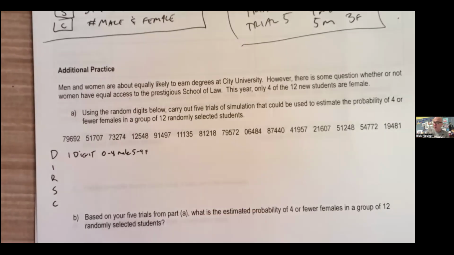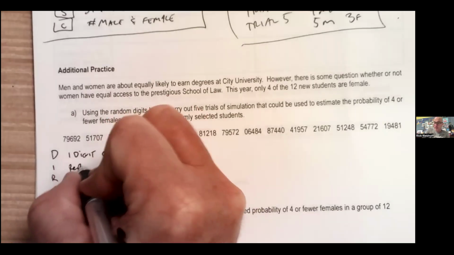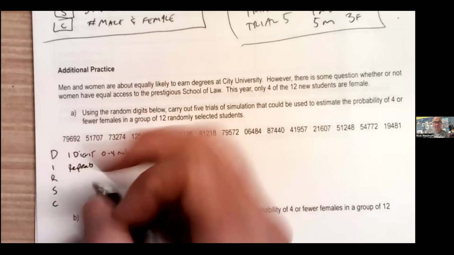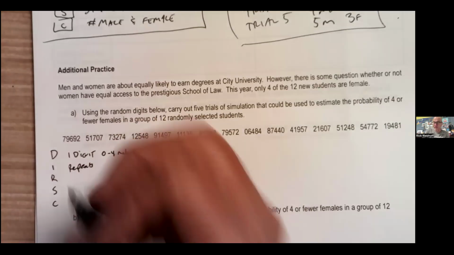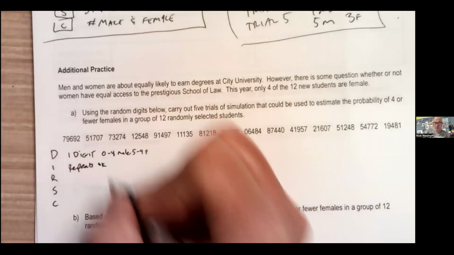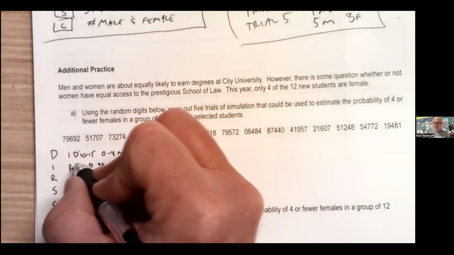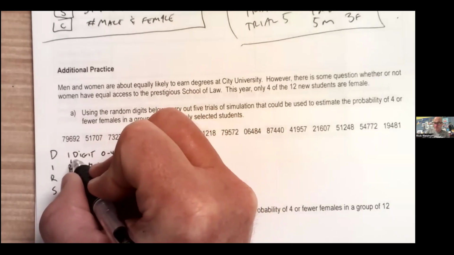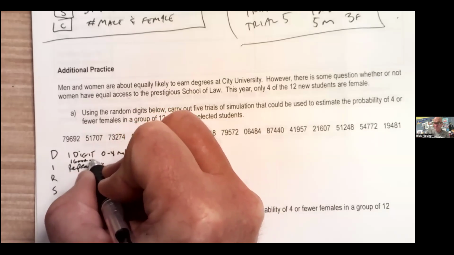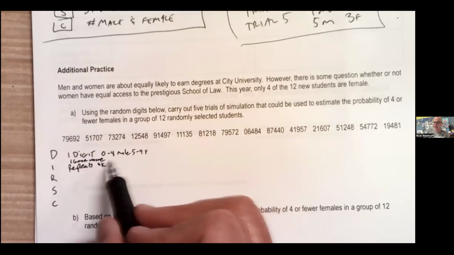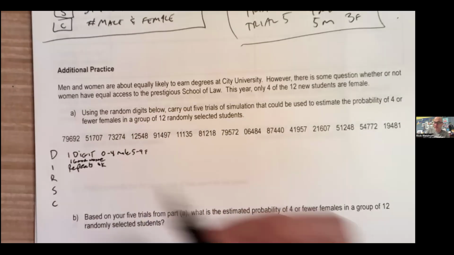Are we ignoring repeats? No, repeats are okay. I think there's a large enough group of people that taking a sample of 12 students is not a big deal. So repeats are okay. Ignore nothing. We really don't have to say that because it's 1 digit at a time and we're naming all the digits.